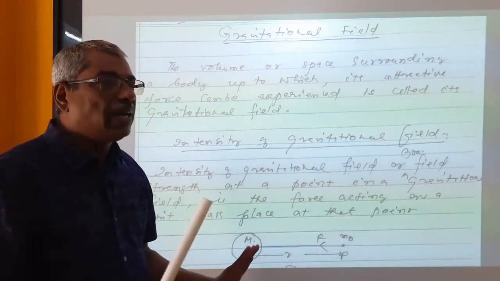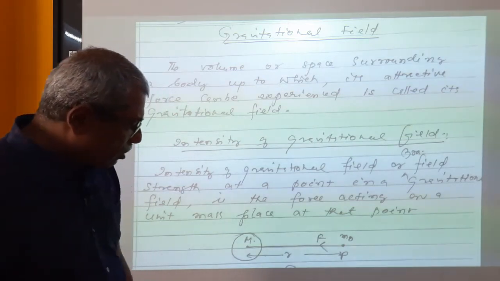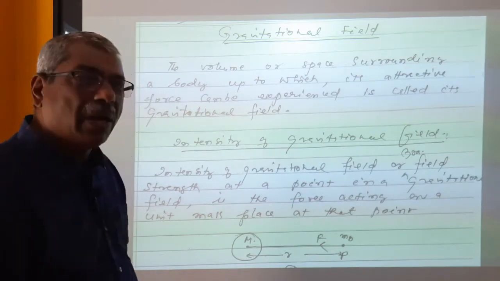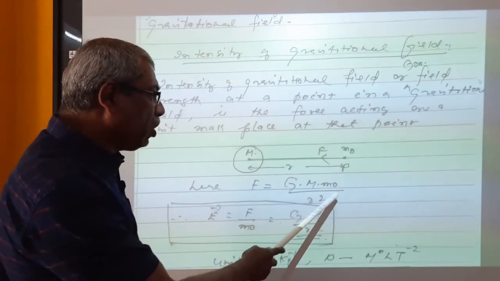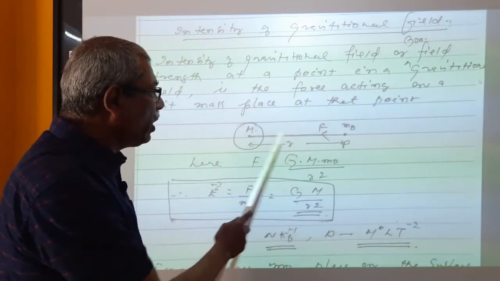That force is the gravitational force of attraction. That gravitational force of attraction is given by capital F is equal to G capital M small m0 divided by r square. This is the gravitational force acting on m0.